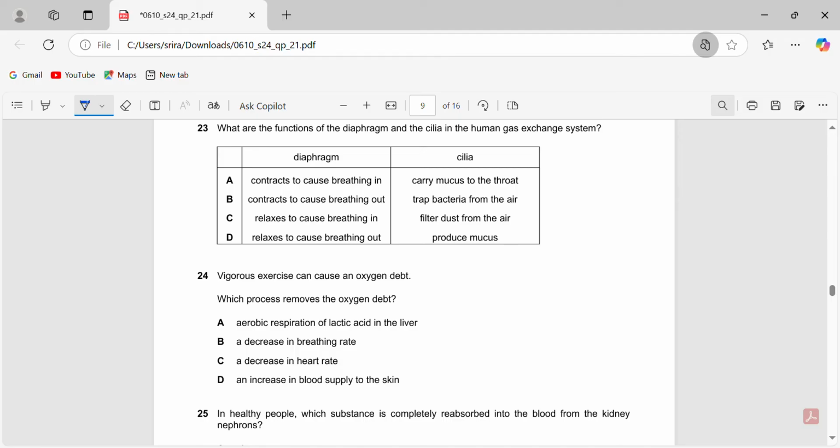So it has to contract to cause breathing in. So that part is true. This is true. And cilia carries mucus to the throat. That is also true. So it's straight away A. Let's see why the other answers are wrong though.